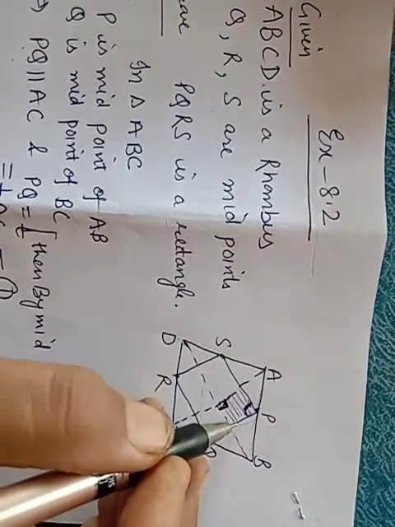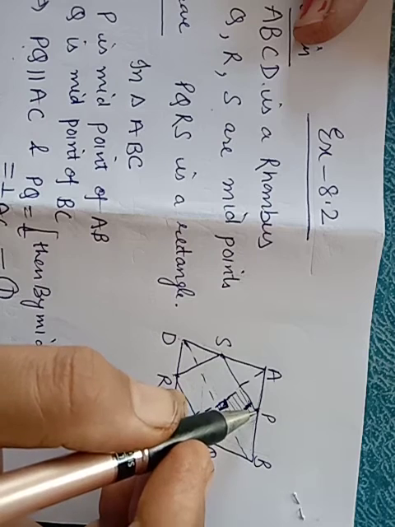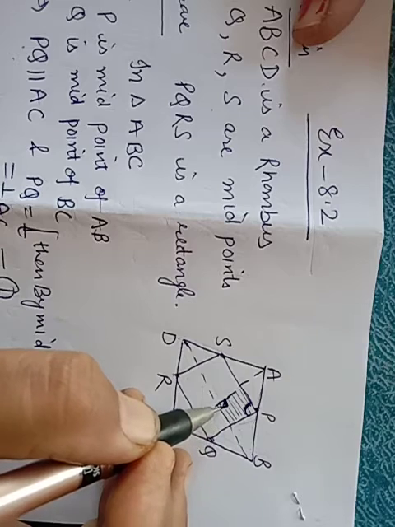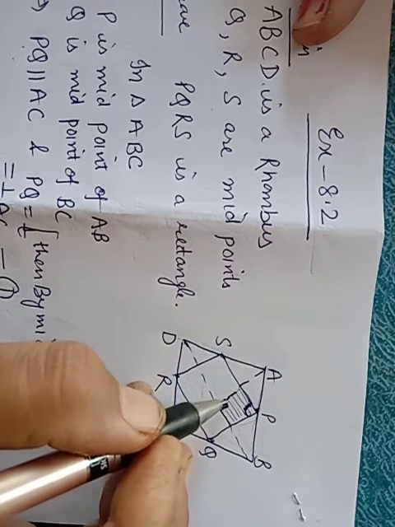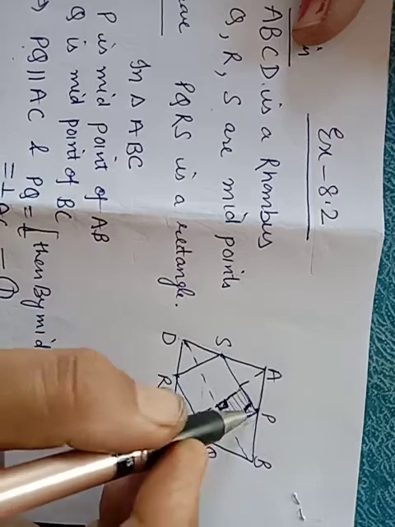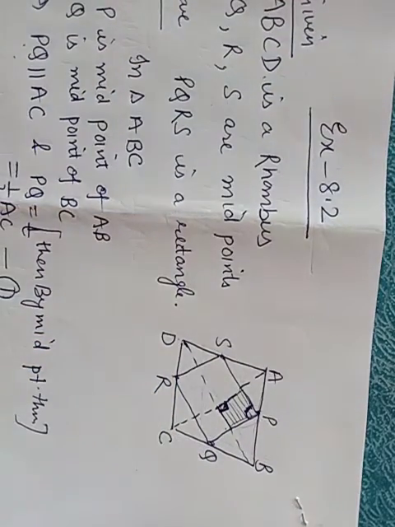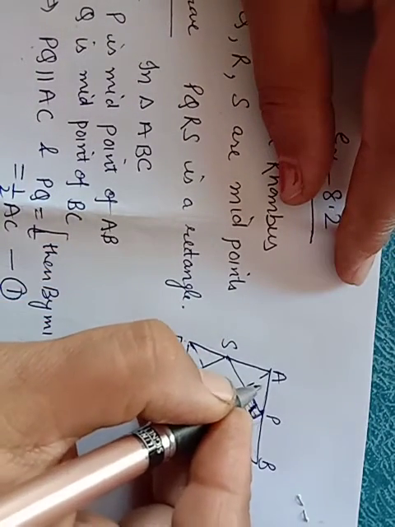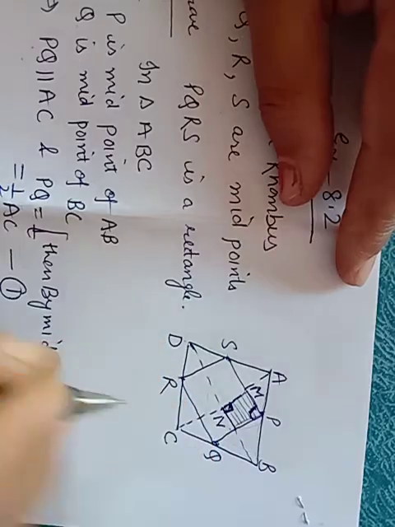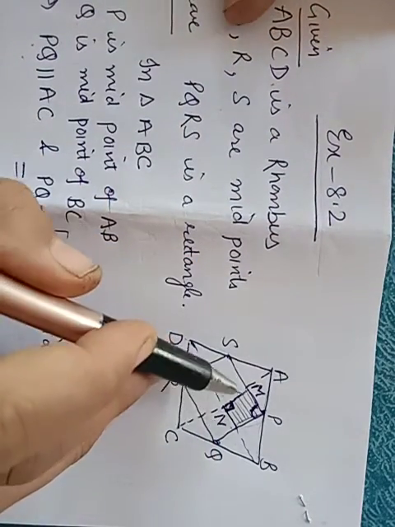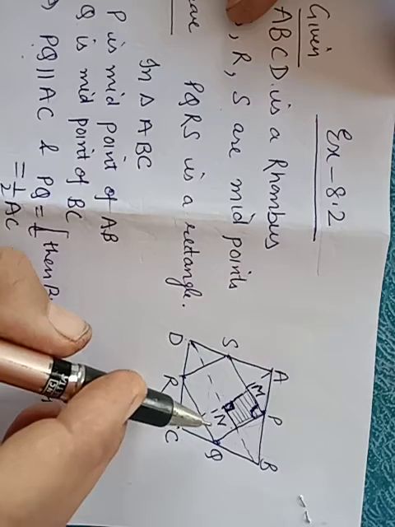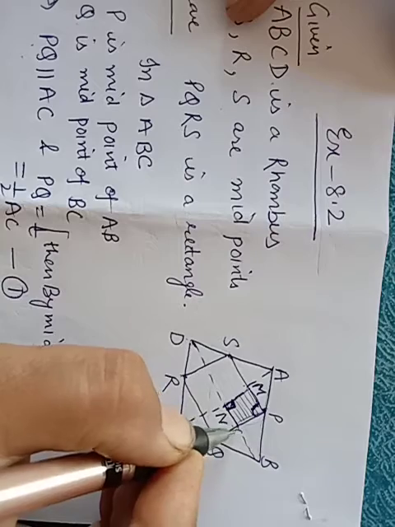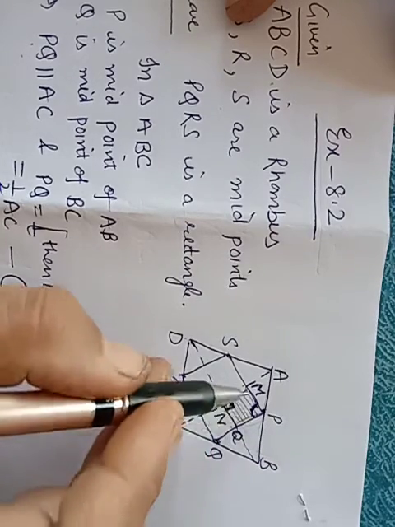How we can prove that this is a parallelogram? This point and this line and this line and this line and this line, we prove that one pair of opposite side is equal and parallel. For this, let us write the point M and N over here. Let us introduce 2 points M and N over here so that we can name it P, M, N, Q. Let us write the naming of these.